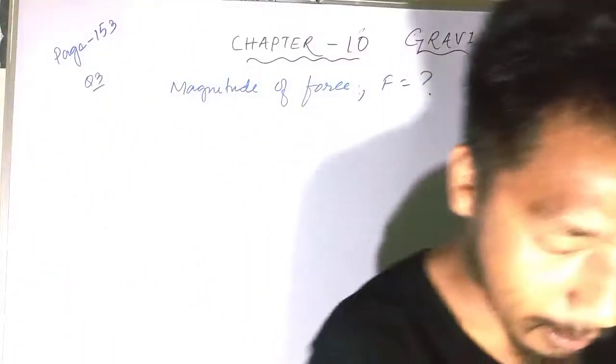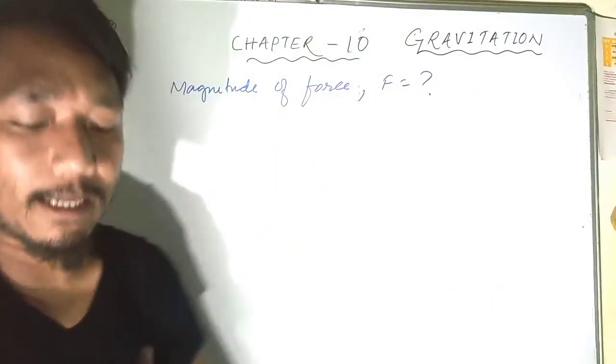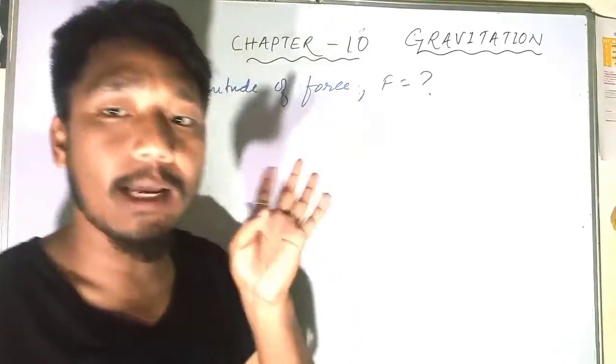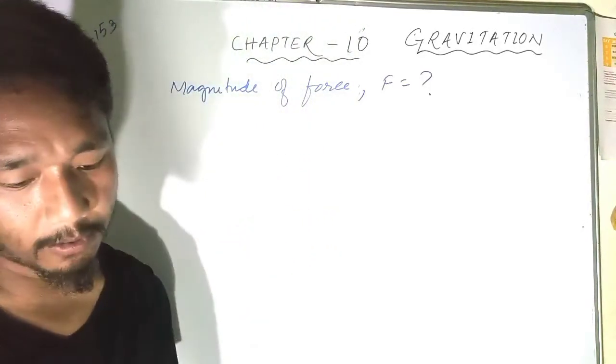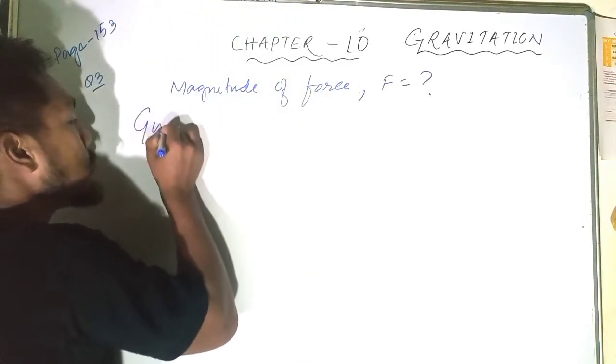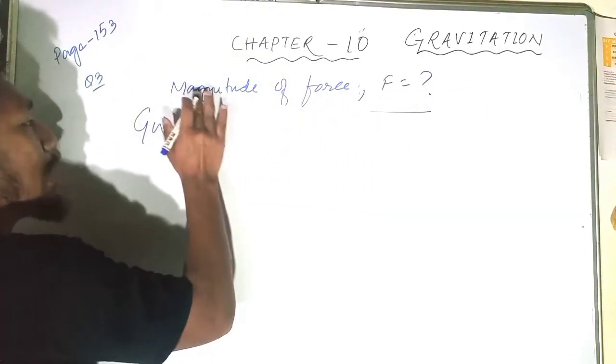The magnitude of the gravitational force between the two objects, that is the Earth and the other object, whatever the object may be. So you have to write down what is given, and you are asked to find the magnitude of the force.